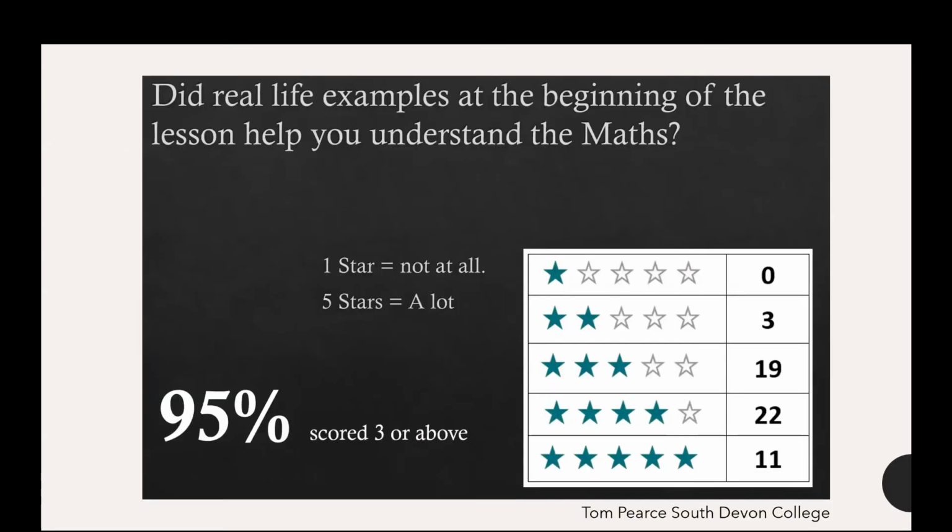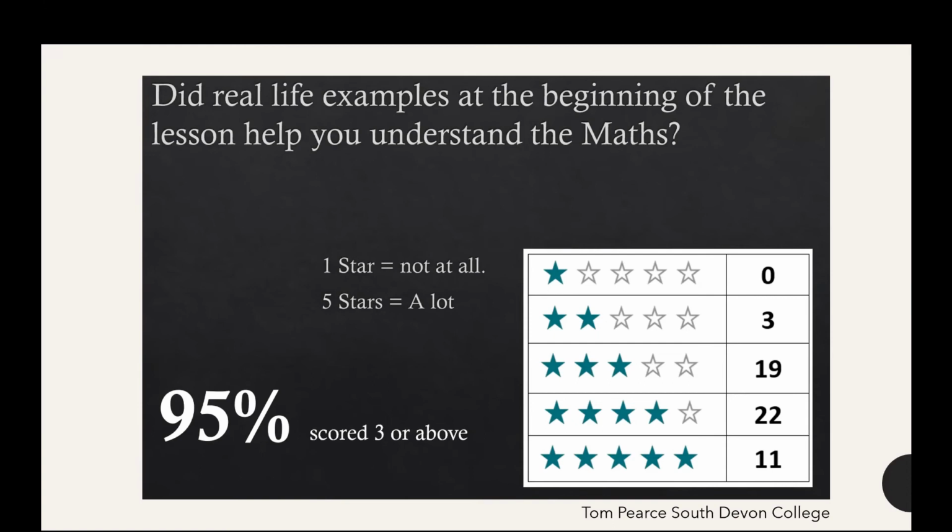Right, so yeah, I hope you've got a sense of how enthused we were as teachers by the ratio table and the effect it had on our students. We then gave our students a questionnaire and got some feedback from them, and this is just some of the results. The first question we asked them was did the real life examples, talking about pancakes, talking about how much it cost you for your car at the beginning of the lesson, help them understand the maths?